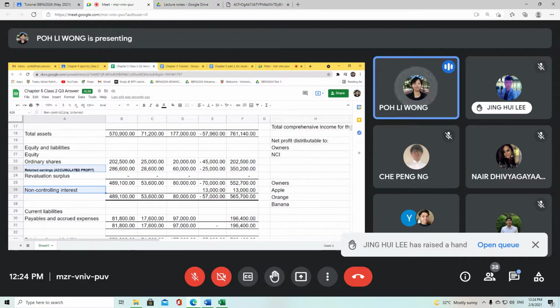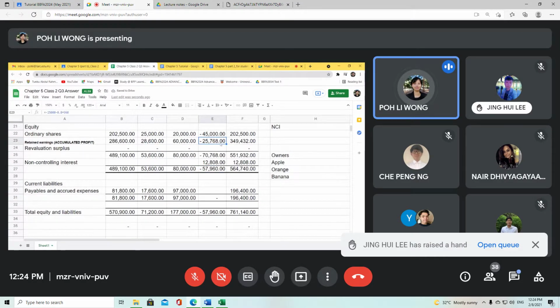So for your retained earnings, you take minus 0.8 times 960, and for your non-controlling interest, minus 0.2 times 960, which means the reduction of profit has already been shared between Apple and the non-controlling interest of Orange.